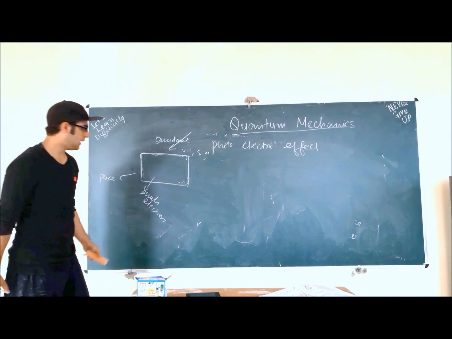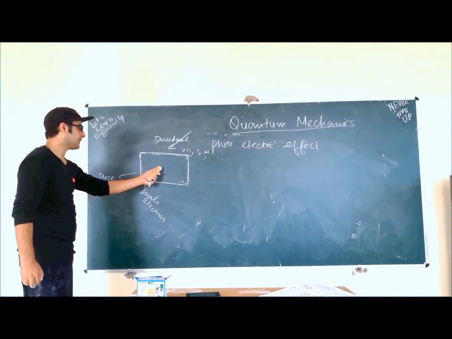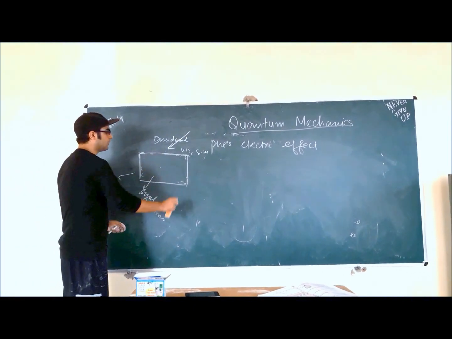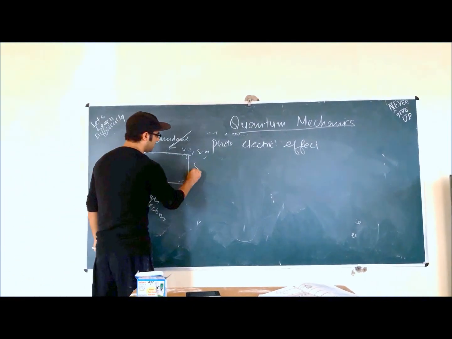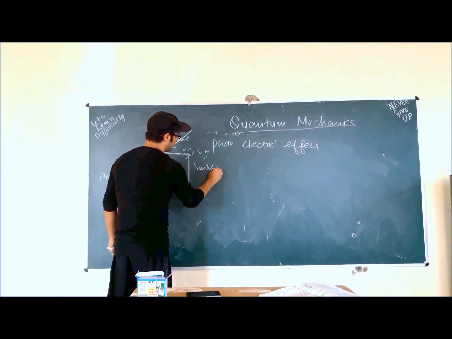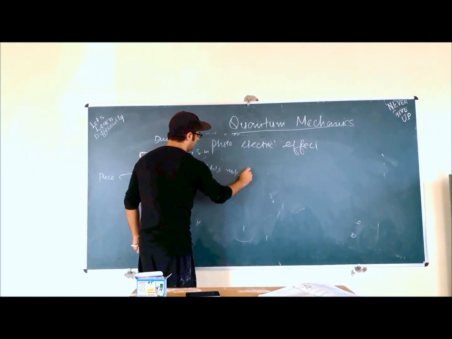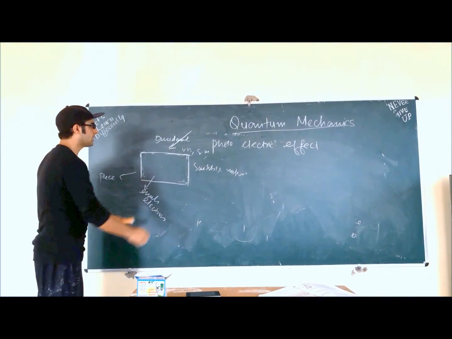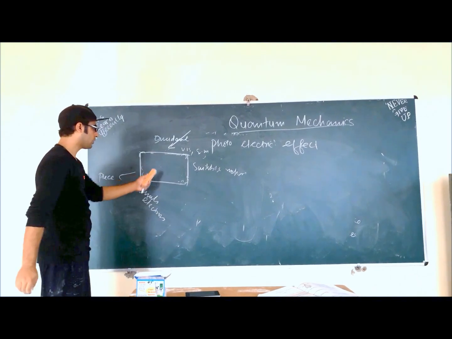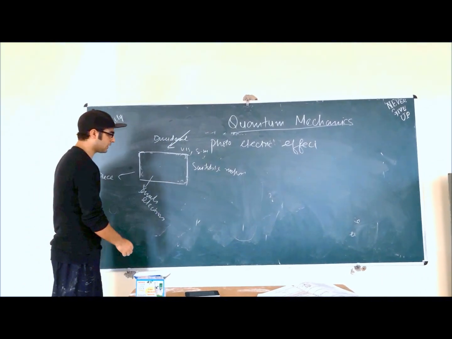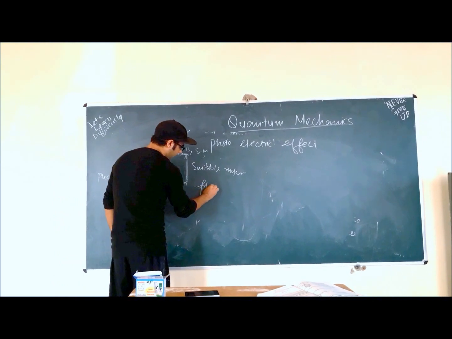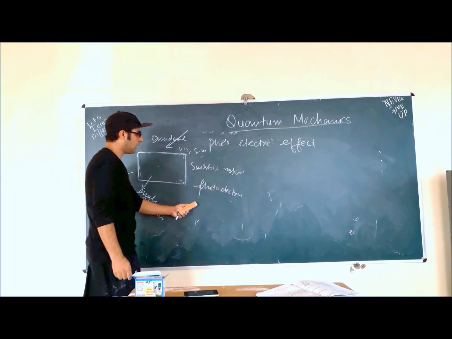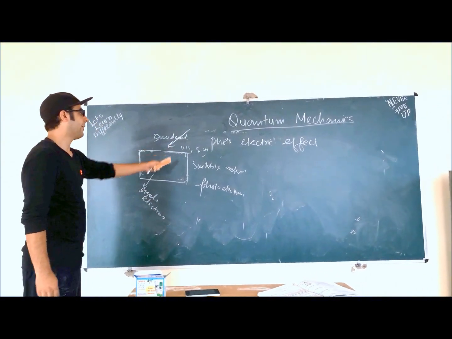So in a nutshell, what is the photoelectric effect? It is a process in which, when we incident suitable light on a suitable material, the light gives energy to the electrons, and these electrons come out. These electrons at that time are called photoelectrons. Photoelectrons.